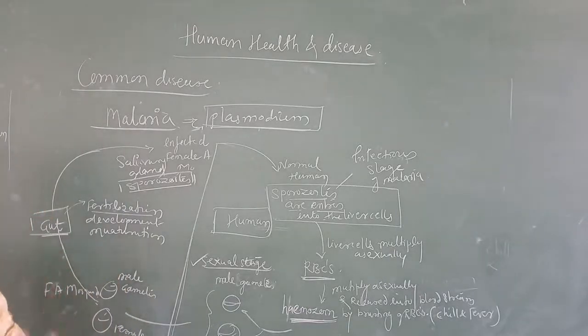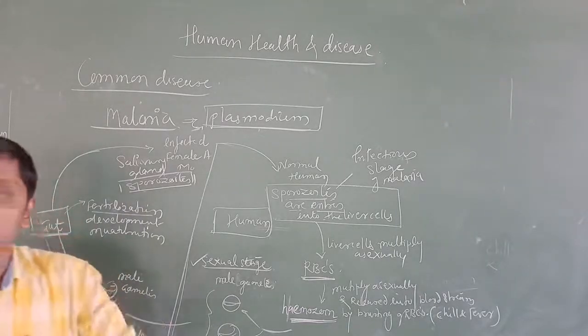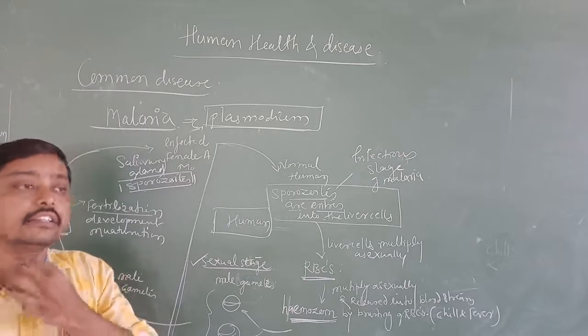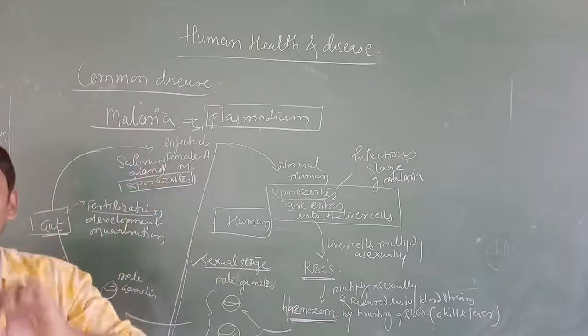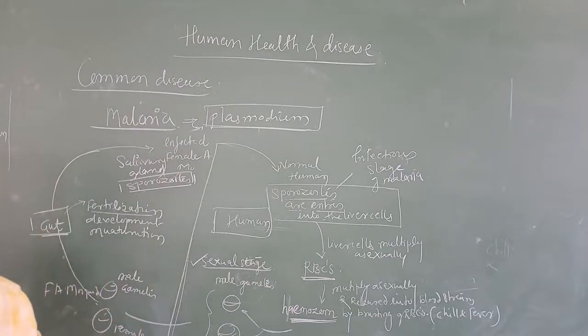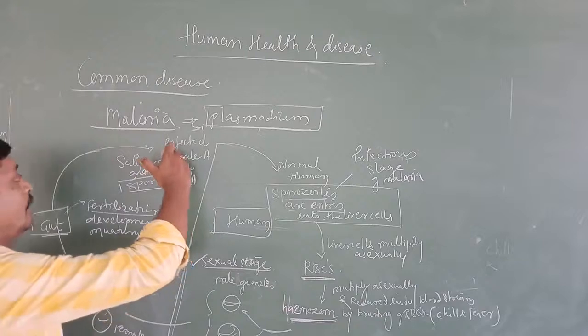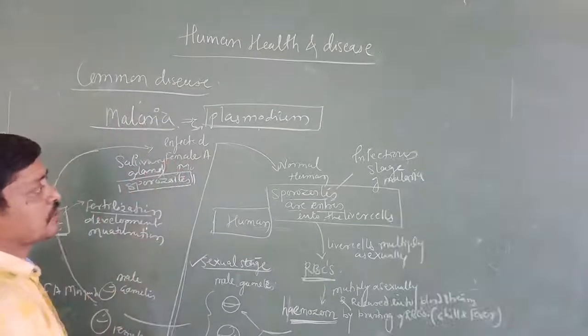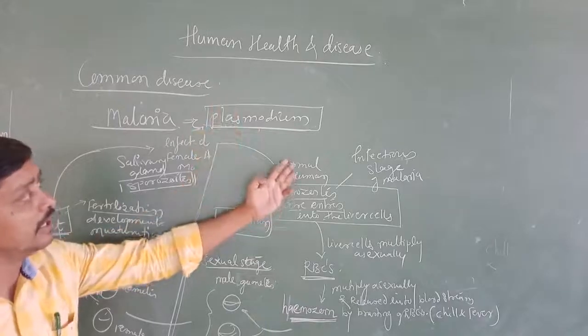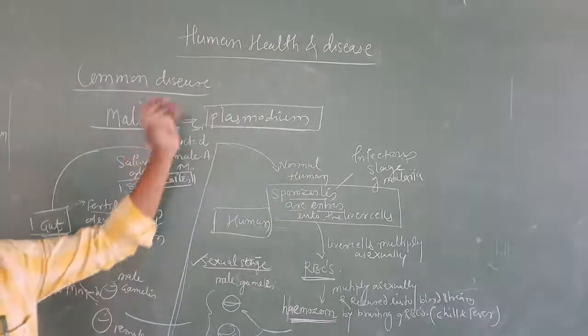Sporozoites are the infectious stage of malaria, and these sporozoites are stored in the salivary gland of a female Anopheles mosquito. When this salivary gland is fully filled with sporozoites, that female Anopheles mosquito bites a normal human. At that time, these sporozoites enter the